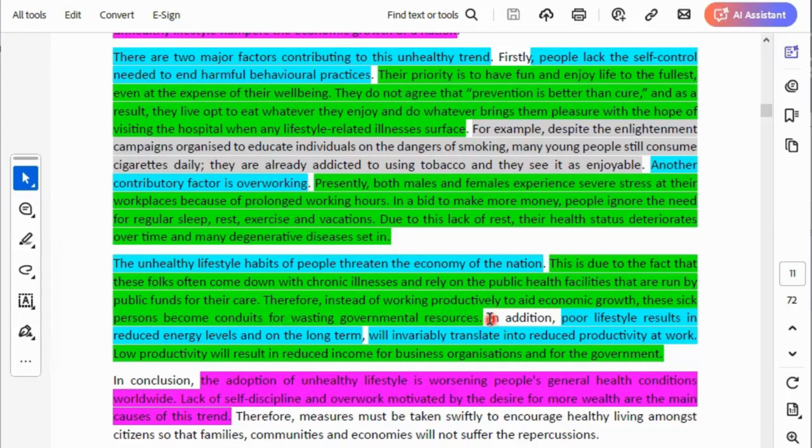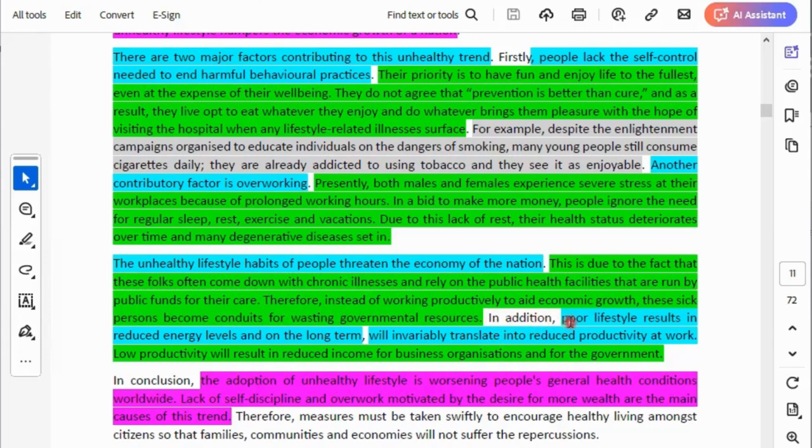In other words, they work too much, they fall sick, and they go to hospital. And government has to take care of them because in many of these countries, healthcare is free. Assuming healthcare is not free, many people will have stopped some negative practices that they are involved in. That is the fact.